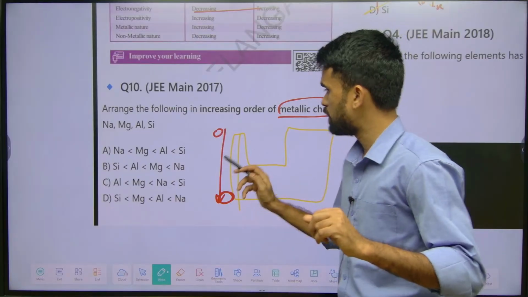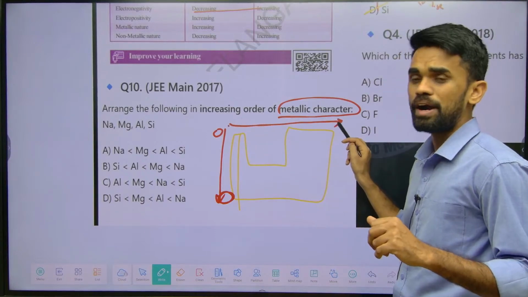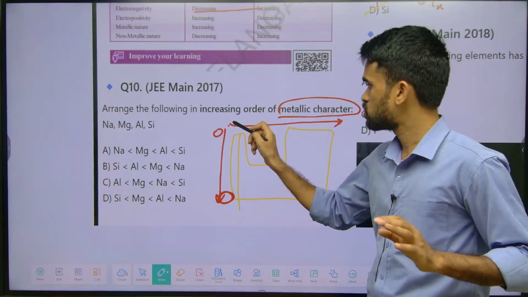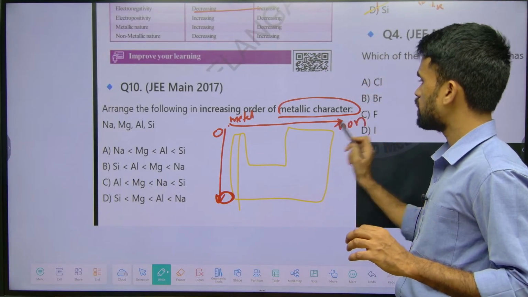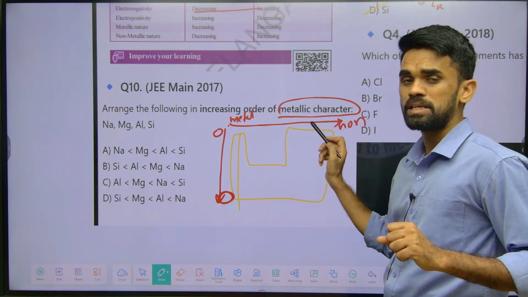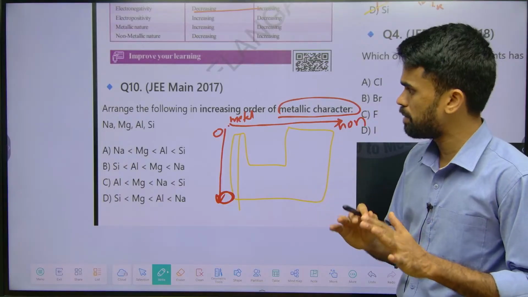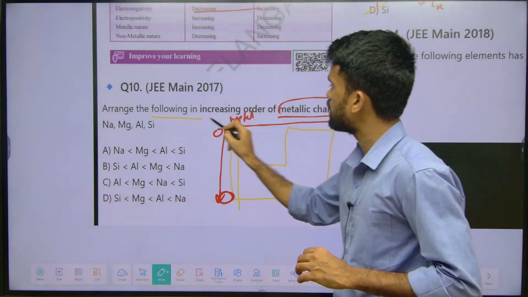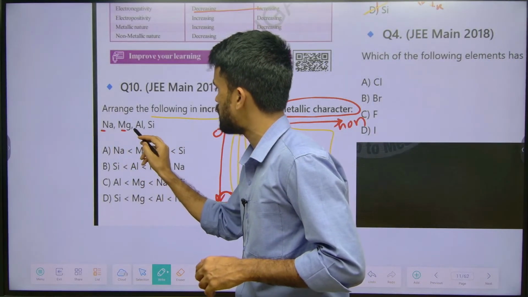And when you go from left to right in the periodic table, metallic character decreases and non-metallic character increases. Here we have metals, here we have non-metals. So from left to right, metallic nature decreases. Remember that. Now look at the options they have provided. Arrange the following in the increasing order of metallic character. Given are sodium, magnesium, aluminium, silicon.